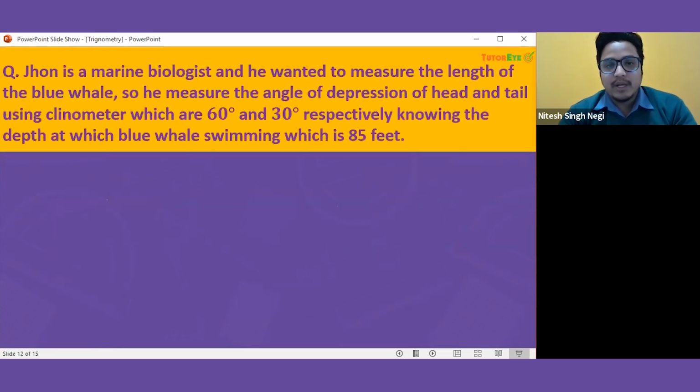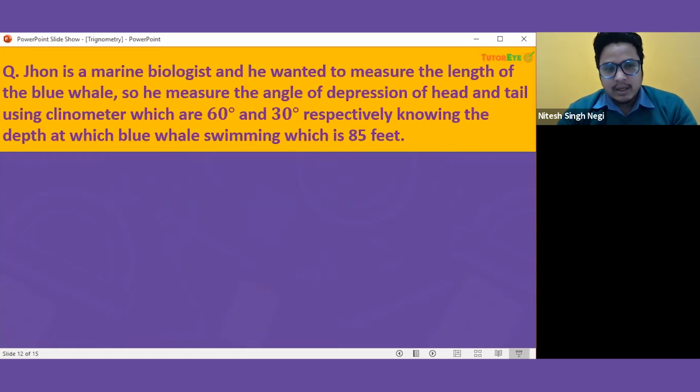So let us take one more example. So now the next example is from marine biology. John is a marine biologist and he wanted to measure the length of a blue whale. So here you can learn how we can measure the length of blue whales, as we know that they are the largest mammal in the world.